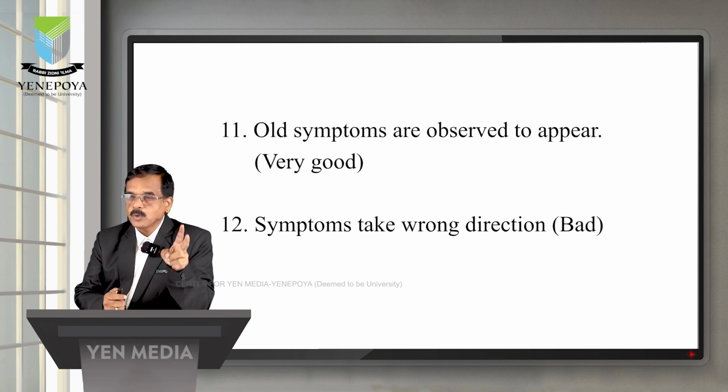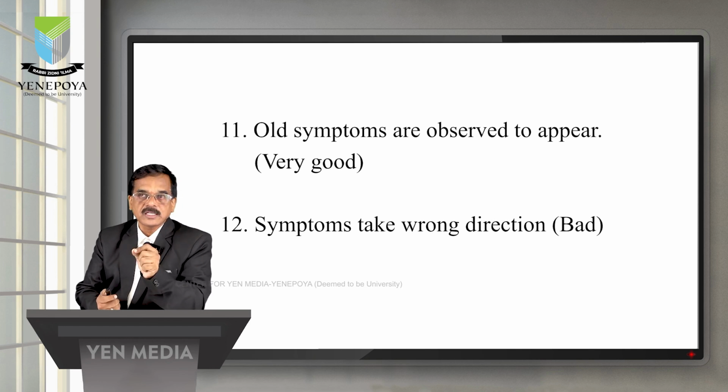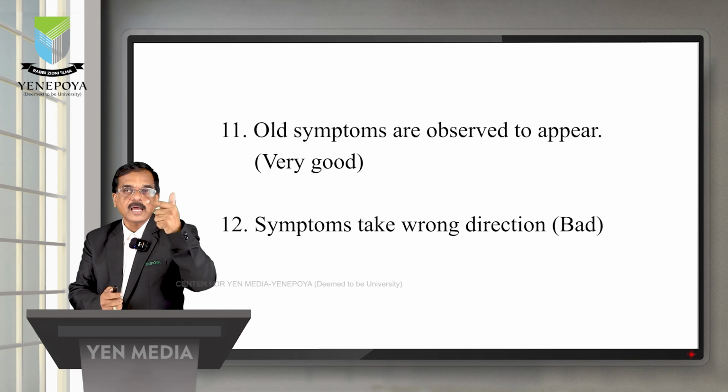There are two good observations, one is the third and one is the 11th. Old symptoms are observed to appear. So this is in the chronic case. You start giving medication, and old symptoms appear. See, there is one chronological totality where you have taken the case and written since when these particular symptoms are appearing, when they started, how they started, and what the time duration of that is.